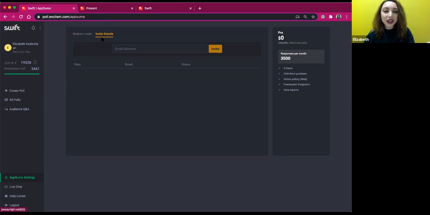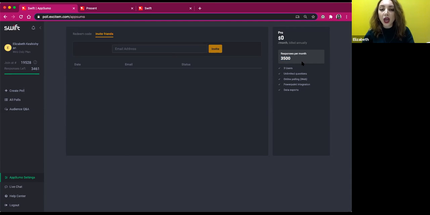I was talking about the cherry on the top, but you were not seeing it. So right now, when I navigate into the invite friends section, it will allow me to invite more people. Based on the plan that you're using, you will have a different amount of people that you can invite. With this plan, I can invite 2 more people. When you insert the email address of these persons, the number of responses will be split.